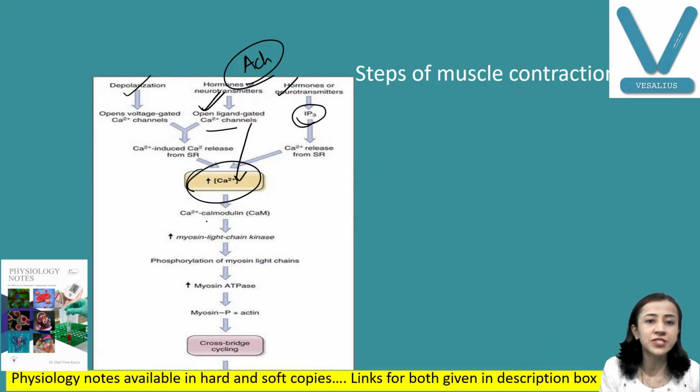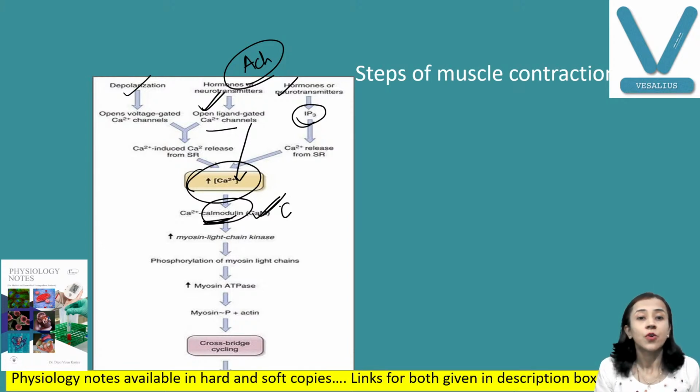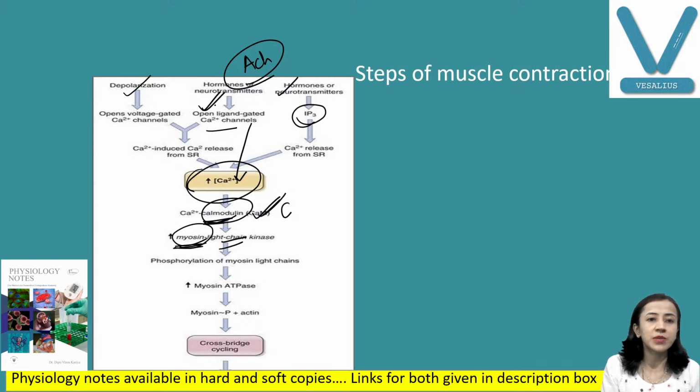Now this calcium binds with a protein. As I told you, the protein is different from skeletal muscle. The protein is calmodulin, so there is formation of the calcium calmodulin complex. Very important. Then what happens? When calcium binds with calmodulin, there is activation of calmodulin dependent light chain kinase, whose name is myosin light chain kinase. So I repeat: neurotransmitter, hormone or depolarization causes entry of calcium. Calcium binds with the protein calmodulin. The calcium calmodulin complex activates myosin light chain kinase.